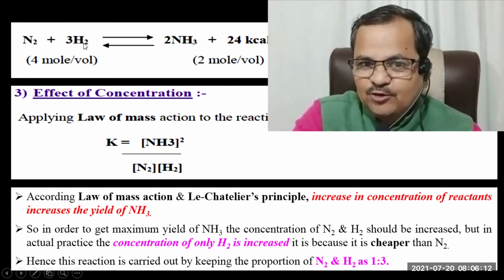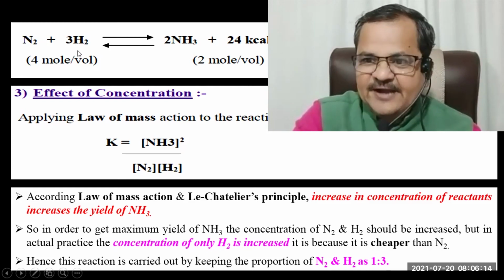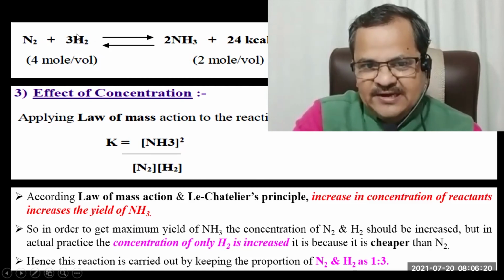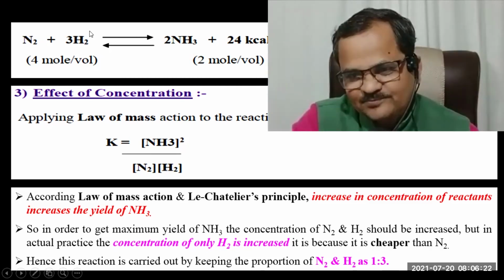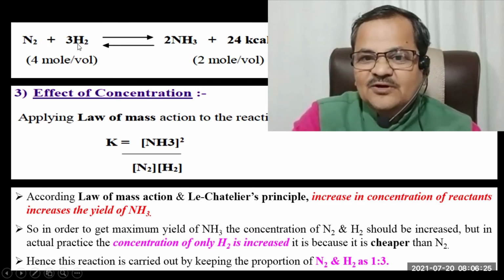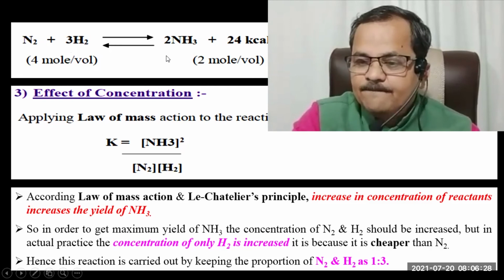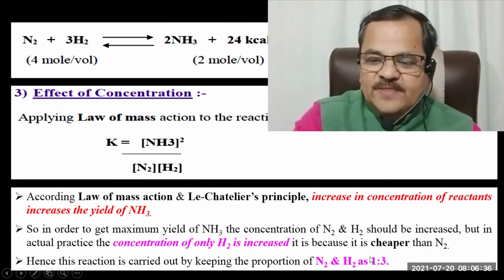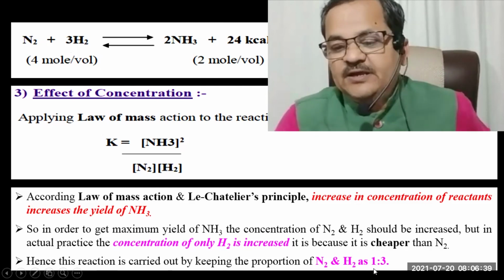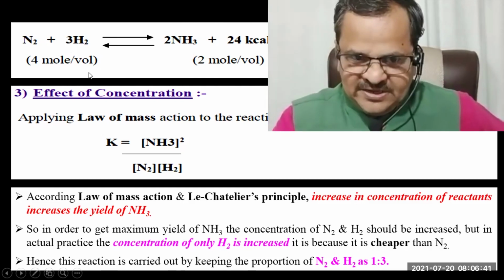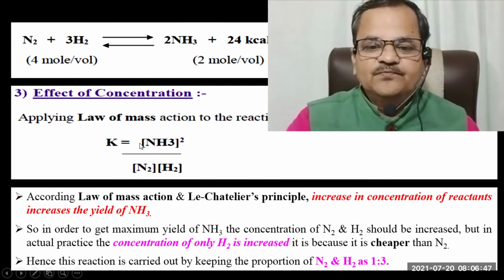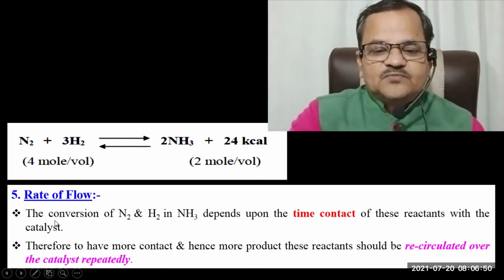So take hydrogen molecules, add 300 hydrogen molecules. It means increase the concentration of hydrogen molecules. Automatically, the concentration of reactant goes on increasing. That's why, due to the disturbance created in this equilibrium state, the reaction shifts towards the forward reaction, or it forms maximum NH3 molecules. That's why the concentration of N2 and H2 should be kept 1:3. If you take 100, you have to take 300 H2 molecules, isn't it? Okay. Then rate of flow.